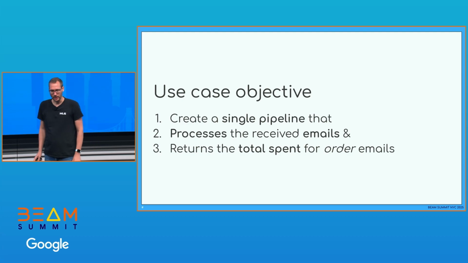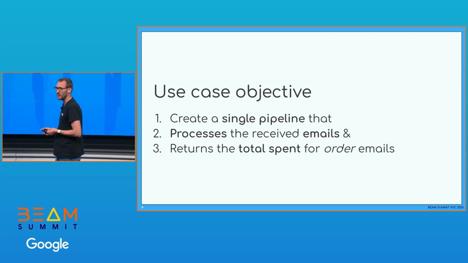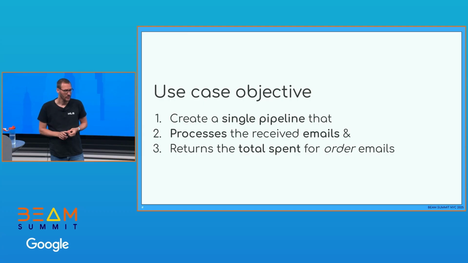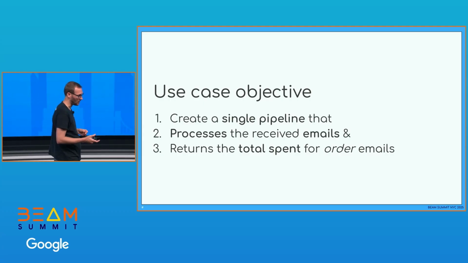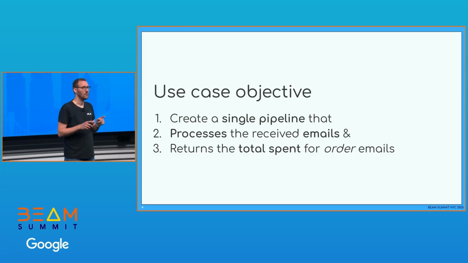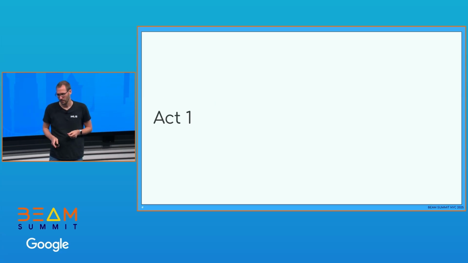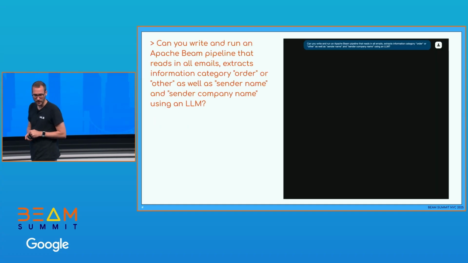Our use case objective, basically 3 points. First of all, at the end, we want to have a single pipeline that can be executed. And this pipeline should process the received emails, so that's unstructured data, and return the total spend for all customers within these orders, or for customers whose emails were orders. All right, let's do it.